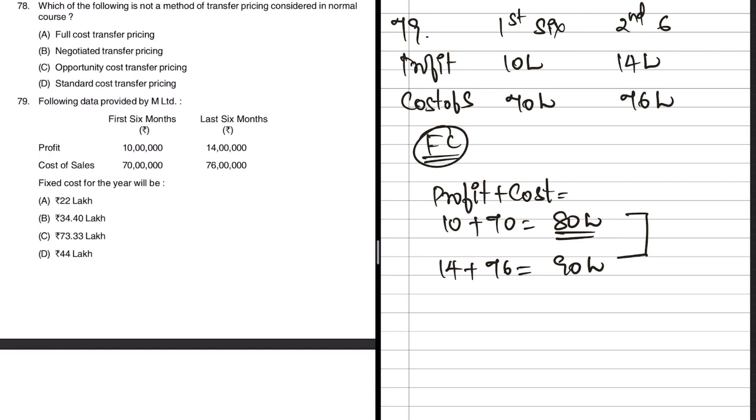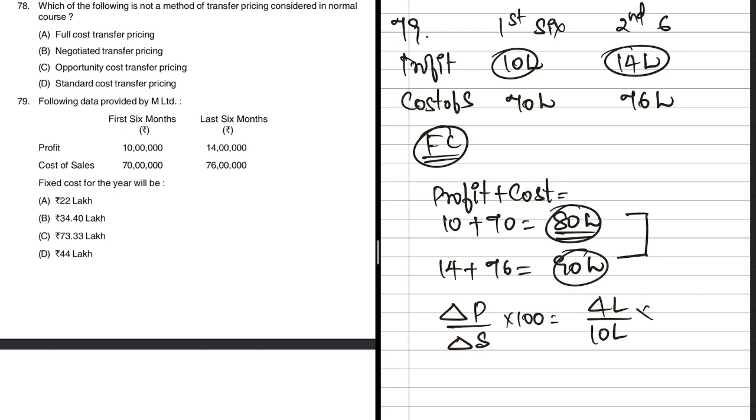Now what we can do is we can find out the PV ratio. So how do we find out the PV ratio? Very simple. Change in profit divided by change in sales into 100. What is the change in the profit from first half to second half? That is nothing but second half profit minus first half profit, which will be 4 lakhs. What is the difference between second half sales and first half sales? It is 90 lakhs minus 80 lakhs, which is 10 lakh sales into 100. So 4 by 10 we know is nothing but 40%. So now we know the PV ratio. With the help of PV ratio, we should be able to find out the fixed cost.